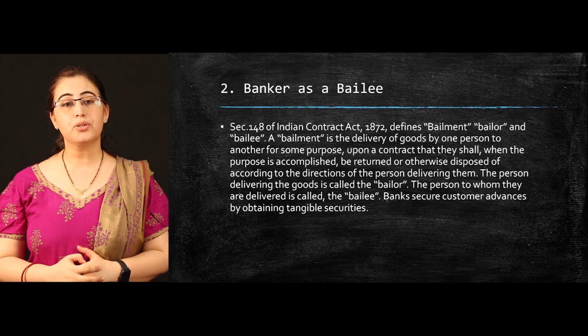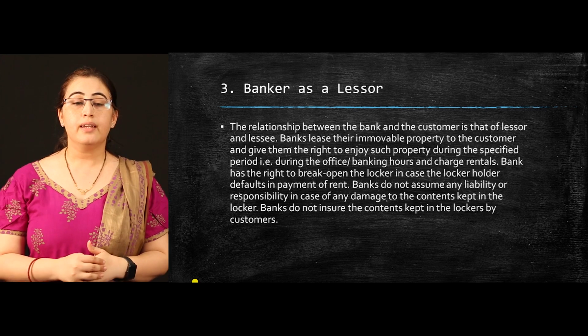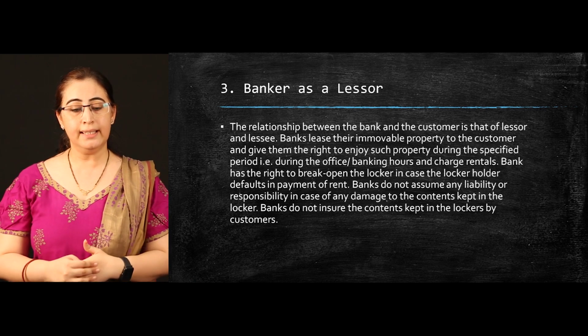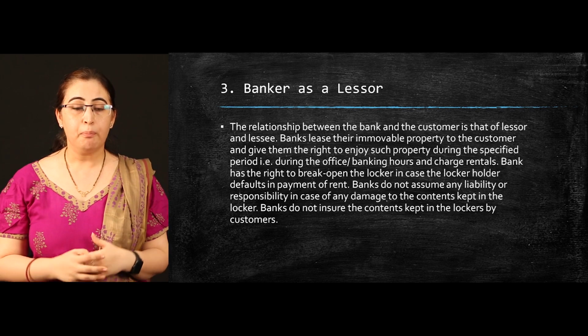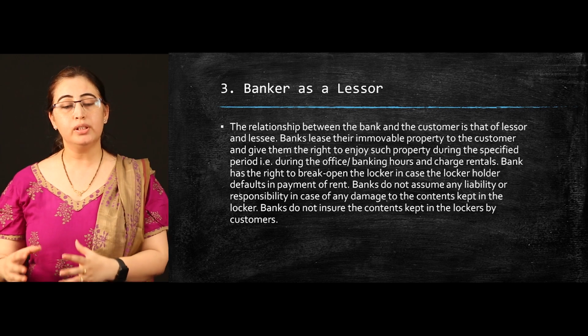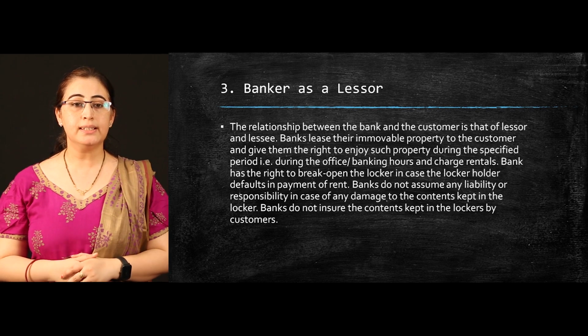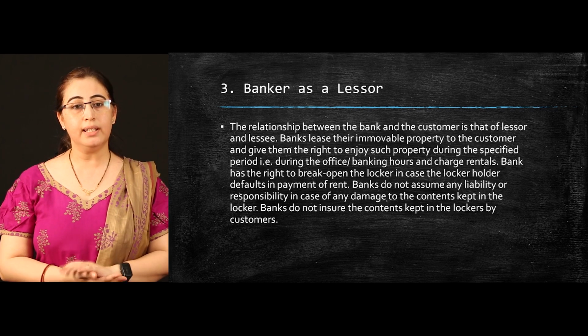Now the third is the relationship of a lessor. The relationship between banker and customer can be that of lessor and lessee. For example, a bank opens a branch by taking an office or land on lease. In this circumstance, the person who gives the lease is the lessor and the banker becomes the lessee.